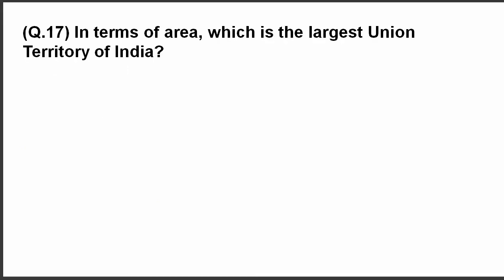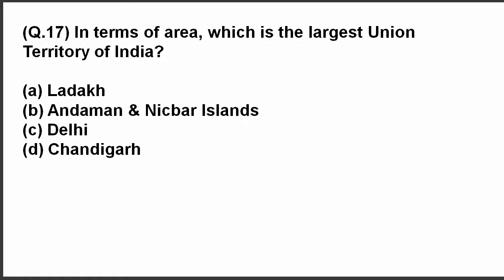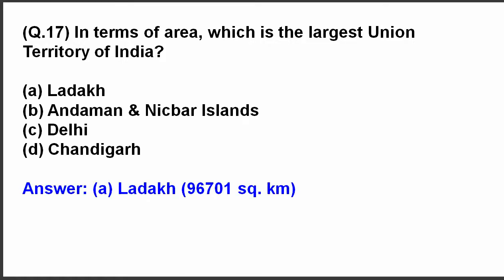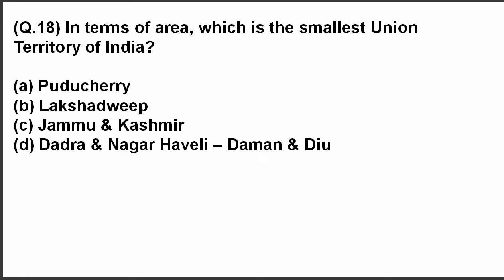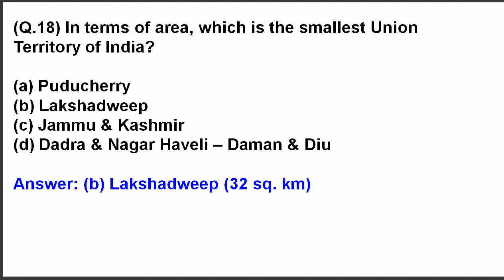Next question. In terms of area, which is the largest union territory of India? The correct answer is Ladakh. Ladakh's land area is 96,701 square kilometer. Question 18. In terms of area, which is the smallest union territory of India? The answer is Lakshadweep, 32 square kilometer.